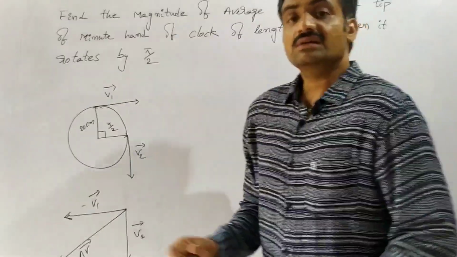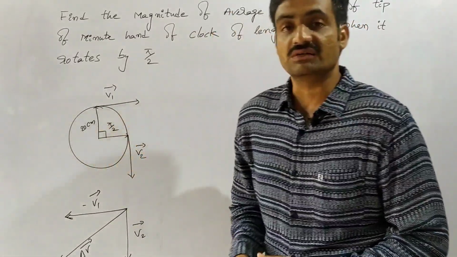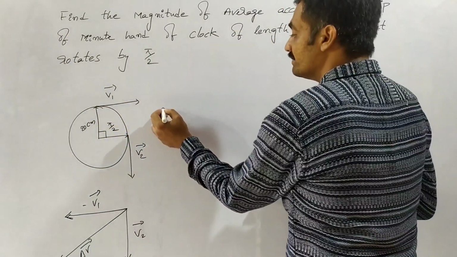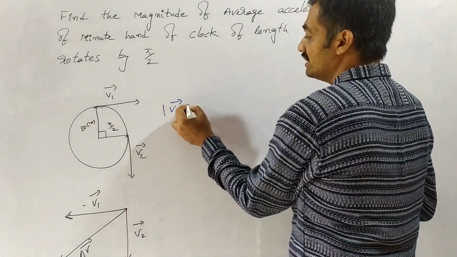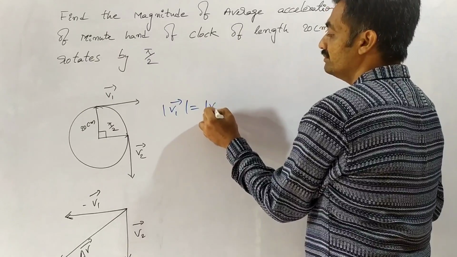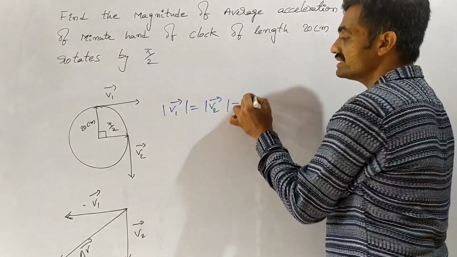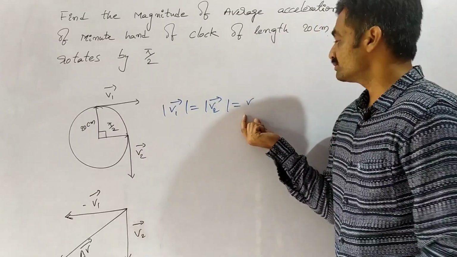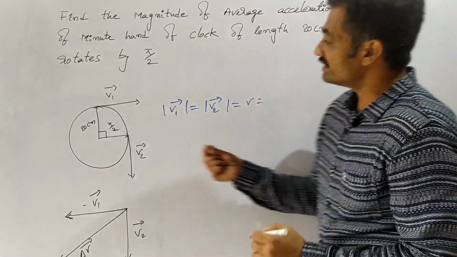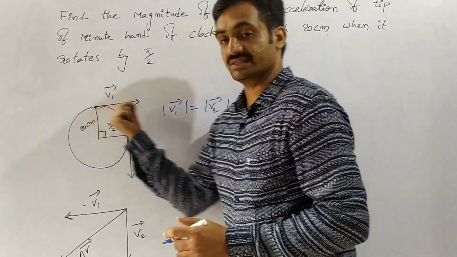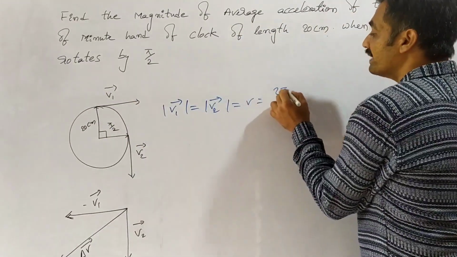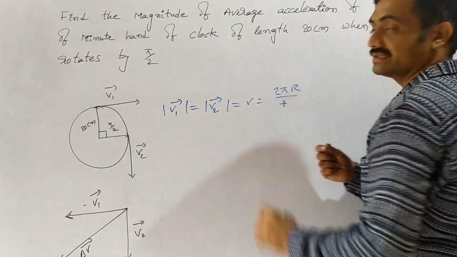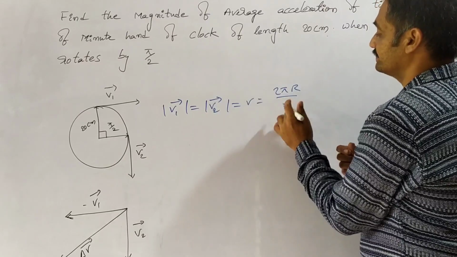Observe that here the minute hand moves with constant velocity. Based on that, we can represent that the magnitude of the velocity is the same in both cases. So we can represent it as v1 bar equals v2 bar equals v, which is given by the circumference, 2 pi r by t.